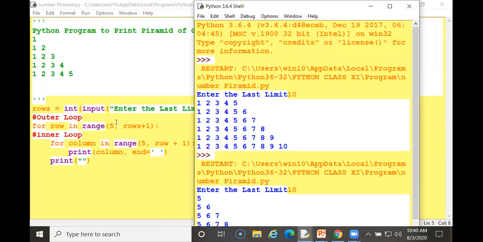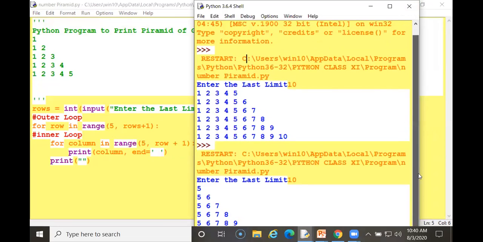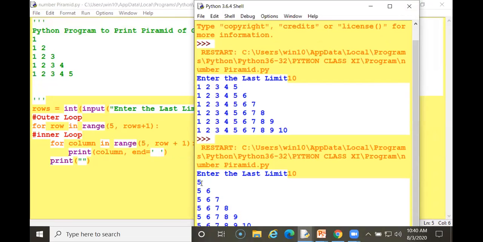Then here I have changes in the second, so it is 5, 5, 6. This is the beginning. Here I have given only 5, not the column value. I have not started beginning with the 5. That's why the output is coming like this. So you can make a program so that it will work accordingly.